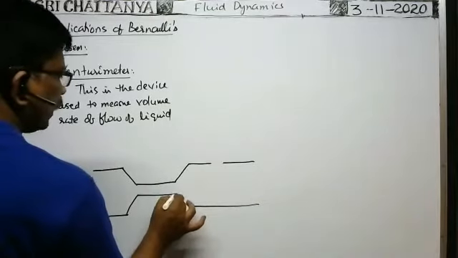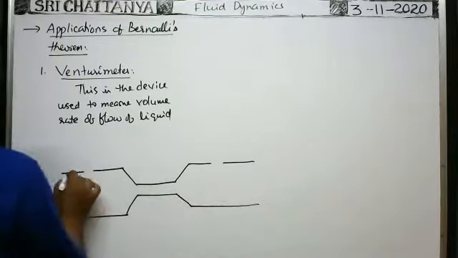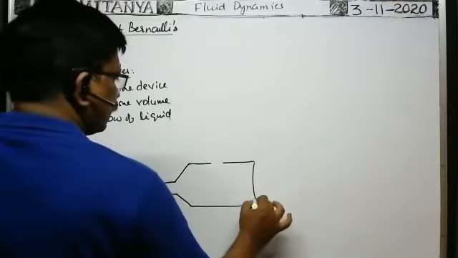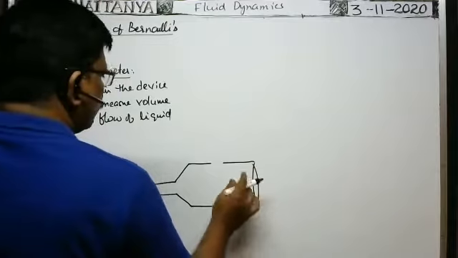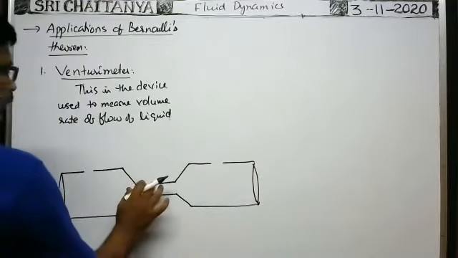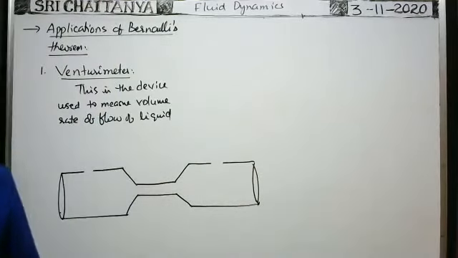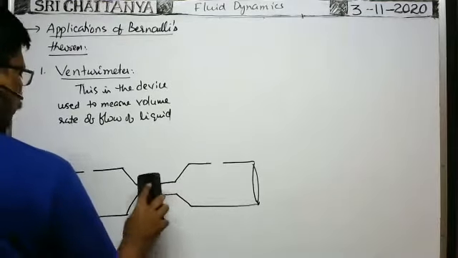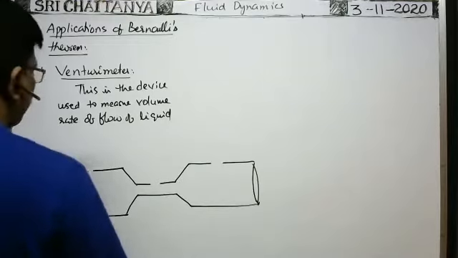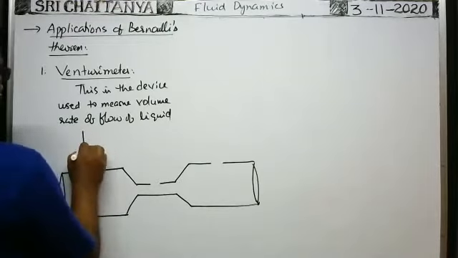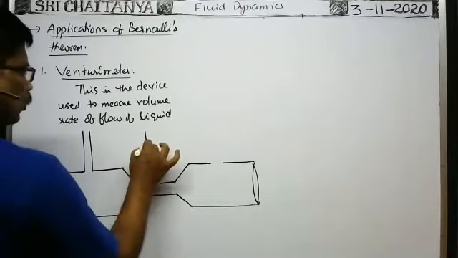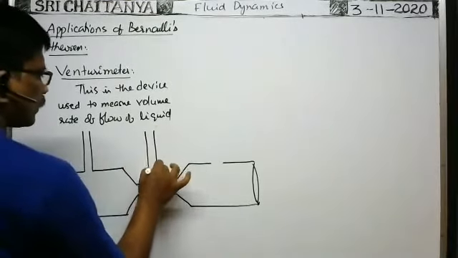Here in the Venturi meter, there is a horizontal tube like this having different areas of cross section. These two have the same area of cross section. This is the narrow tube. These tubes are connected to vertical tubes like this.